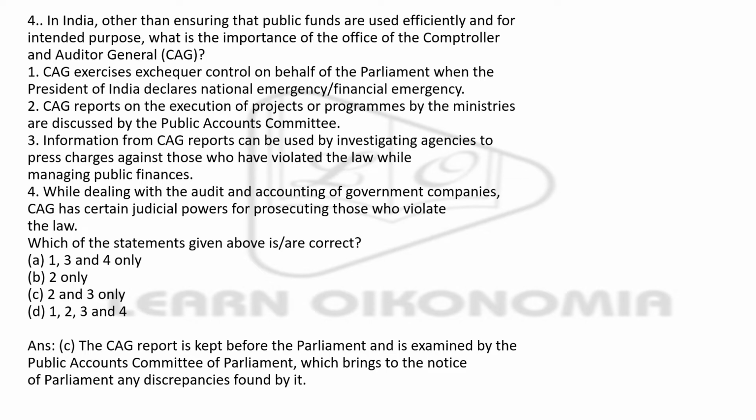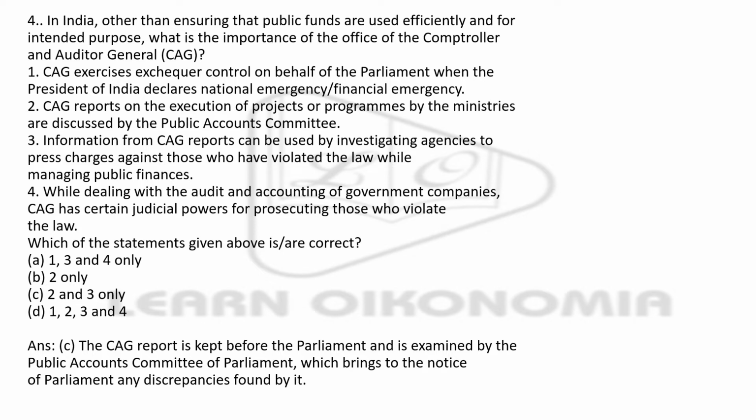Then, CAG reports on the execution of projects or programs by the ministries are discussed by the Public Accounts Committee. Then, information from CAG reports can be used by investigation agencies to press charges against those who have violated the law while managing public finances. Then, while dealing with the audit and accounting of government companies, CAG has certain judicial powers for prosecuting those who violate the law.